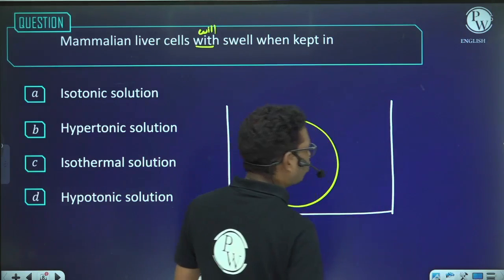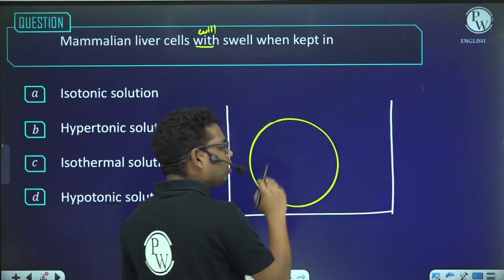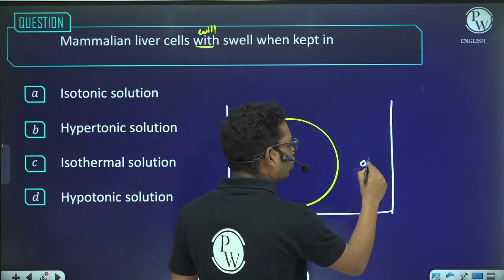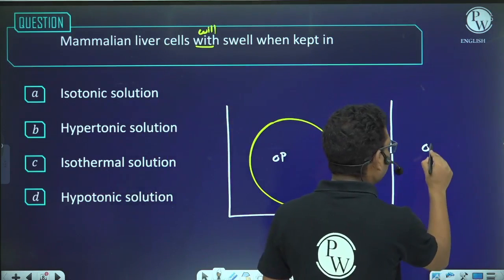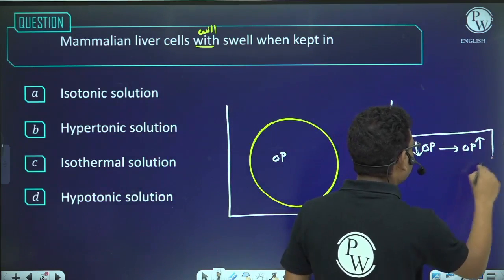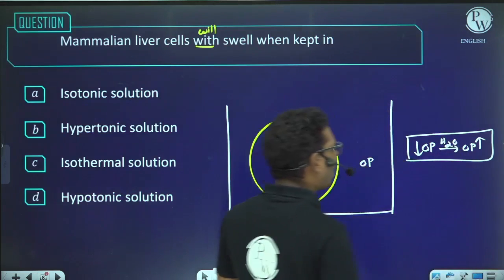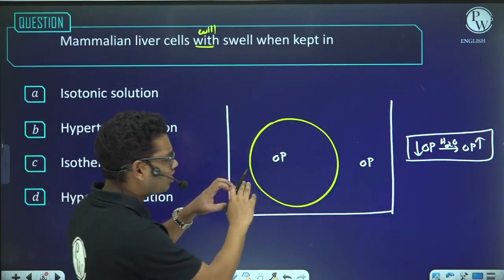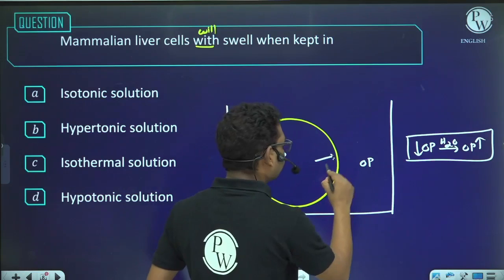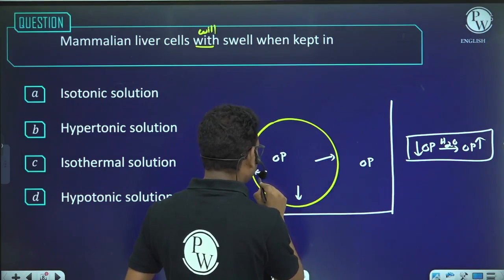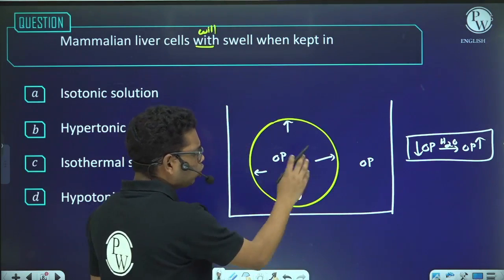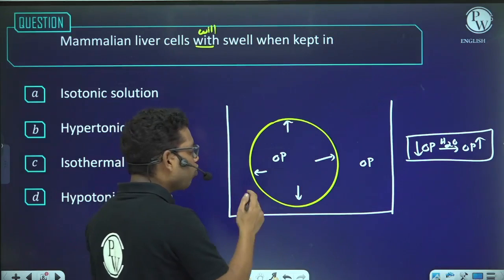This cell has some solutes, which means it will have some osmotic pressure, and the solution will also have some osmotic pressure. We know that the movement of water is always from low osmotic pressure area to high osmotic pressure area. The size of the cell increases, or the cell will swell, only when there is pressure from the protoplasm against the plasma membrane. Then only the cell will swell.